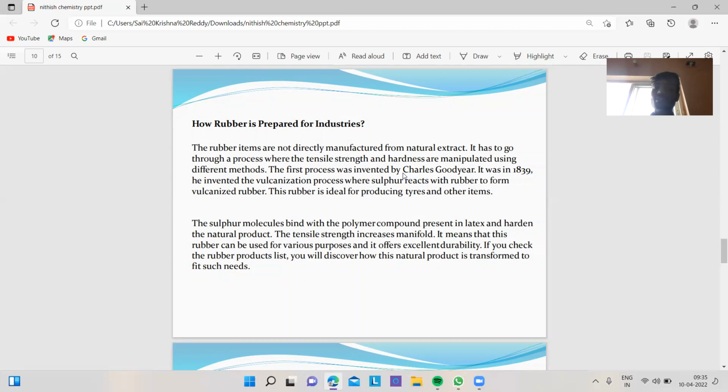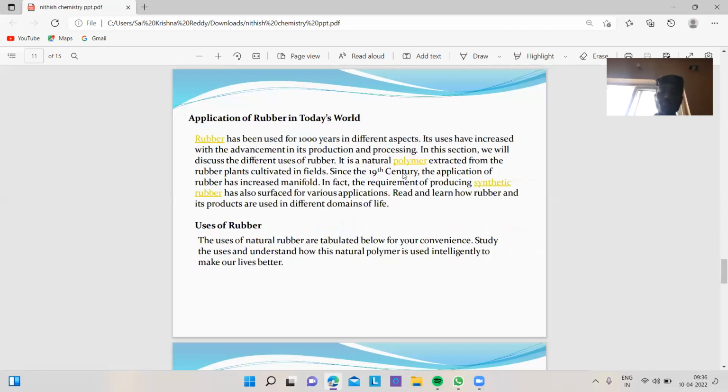This rubber is ideal for producing tires and other items. The sulfur molecules blend with the polymer compound present in latex and harden the natural product. The tensile strength increases manifold. It means that this rubber can be used for various purposes and it offers excellent durability. If you check the rubber products list, you will discover how this natural product is transformed to fit such needs.